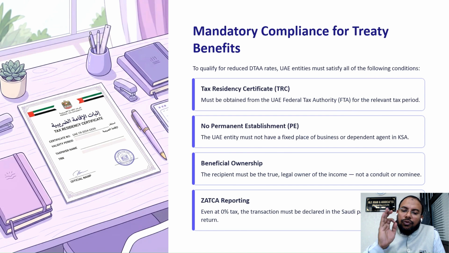And the last point is very important for your understanding, ZATCA reporting. Even if the transaction is exempted, as you know, if DTA applies, in some scenarios, such as technical and consultancy service, there will be zero tax. But the KSA resident has to report in time to ZATCA. Otherwise, an audit scenario will be applicable to you.